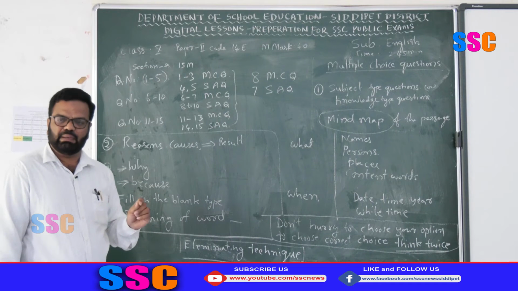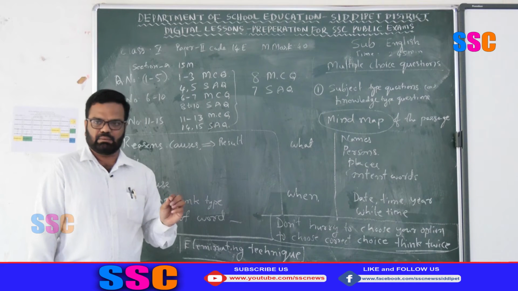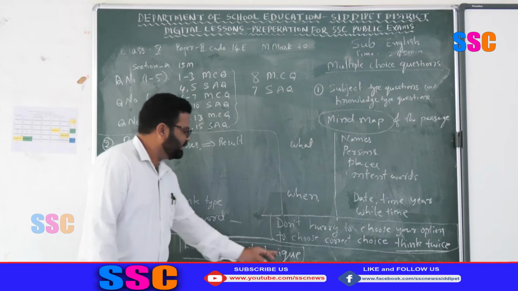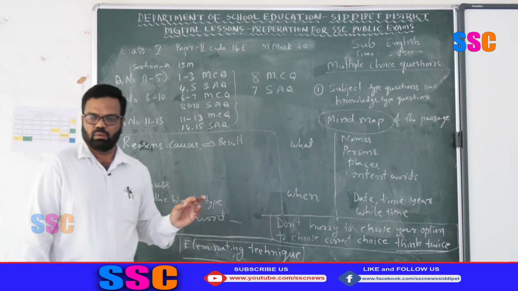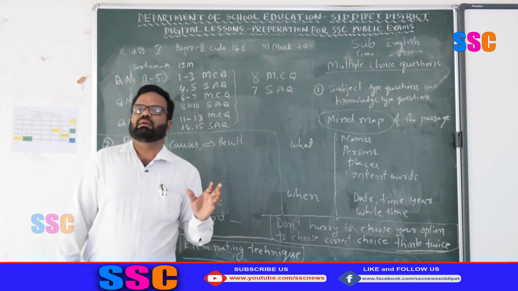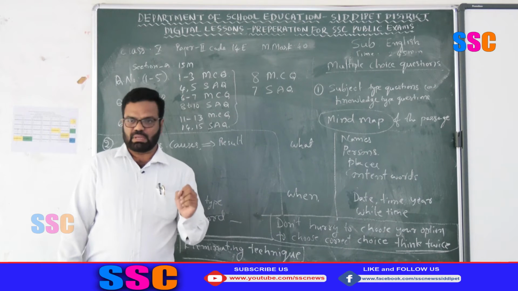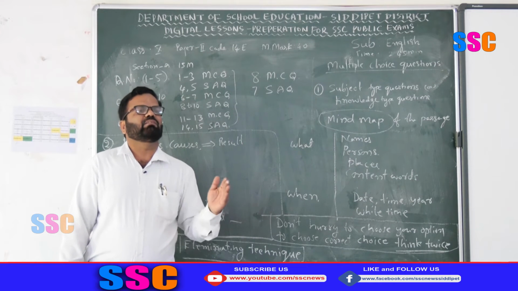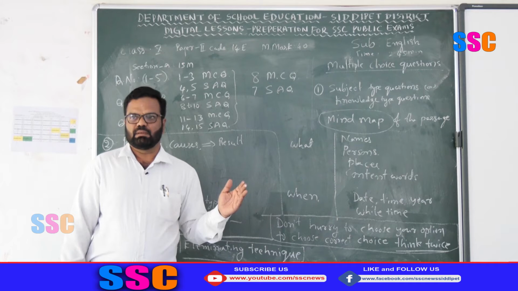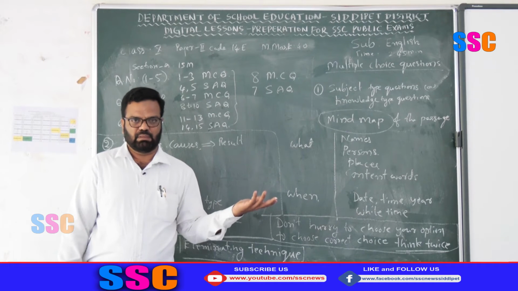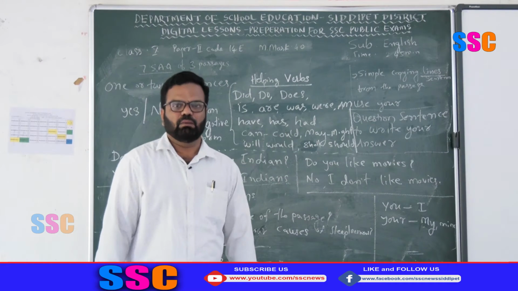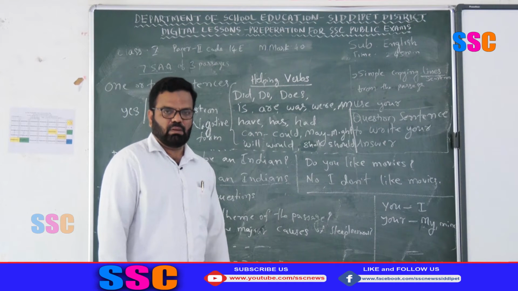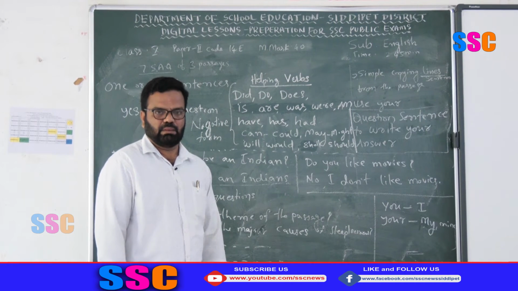If you don't find the answer, the last technique is the elimination technique. Okay, you are not able to choose the correct answer. What you have to do is eliminate the options one by one, then the last option is your answer. There is no way otherwise. Now let us see the short answer questions of the 3 passages.